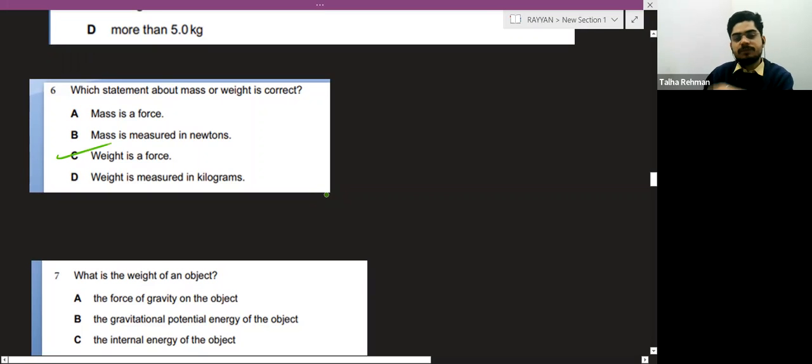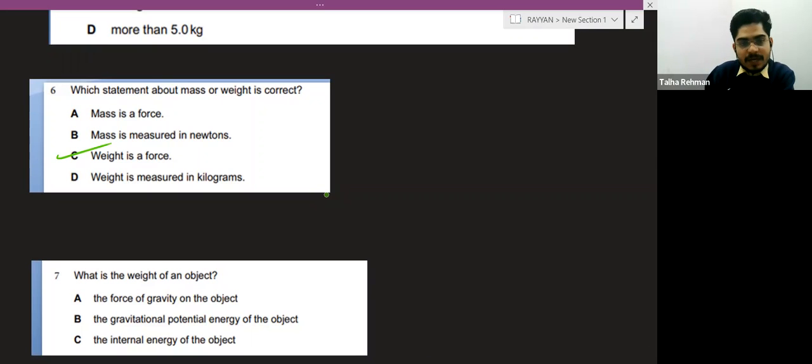Right, weight is a force. And mass is a force? No, mass is not a force. Mass is mass. Mass is measured in Newton? No. Mass is measured in kg. Weight is a force? Yes, of course. Weight is a gravitational force acting on the body by the earth. Weight is measured in kilogram? No, weight is measured in Newton.